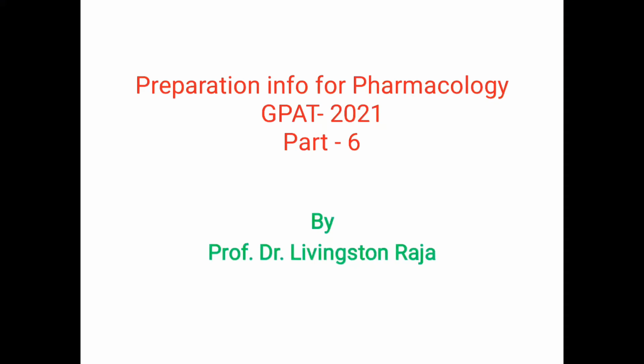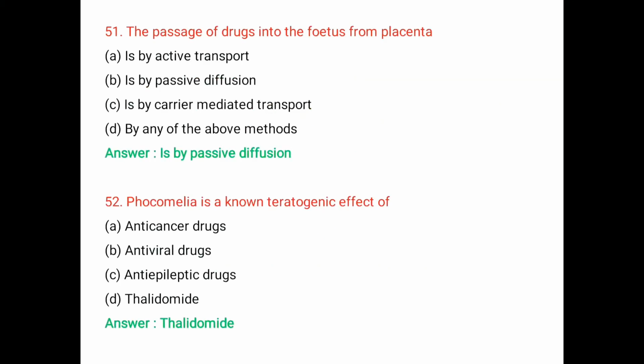In this video, I am going to discuss 10 multiple choice questions with answers. Question number 51. The passage of drugs into the fetus from placenta: A is by active transport, B is by passive diffusion, C is by carrier mediated transport, D by any of the above methods. The right answer is by passive diffusion.